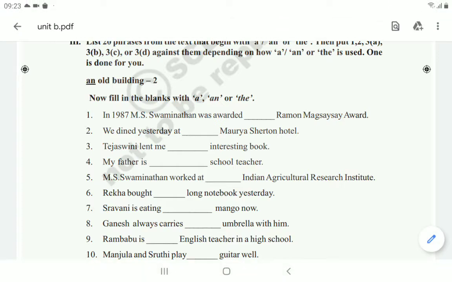Ganesh always carries umbrella. Umbrella, the first letter in umbrella is U. U is a vowel sound. So before the U vowel sound we have to use an. So Ganesh always carries an umbrella with him.